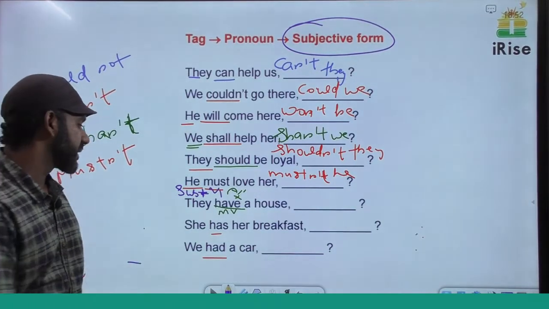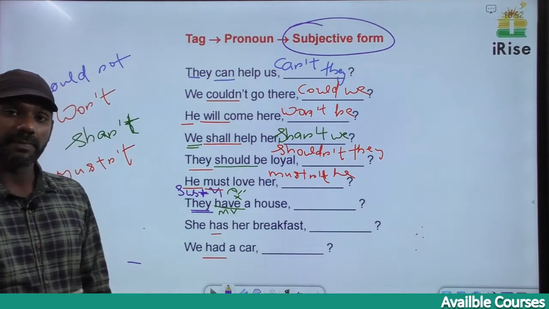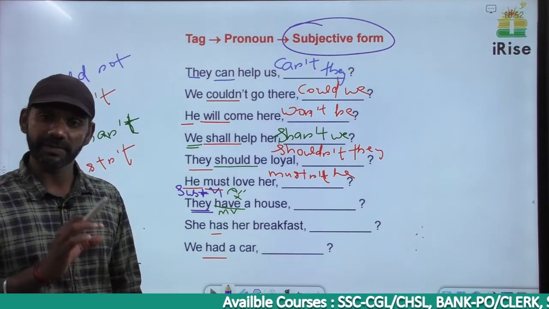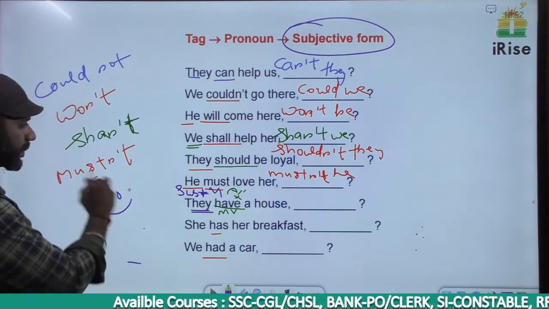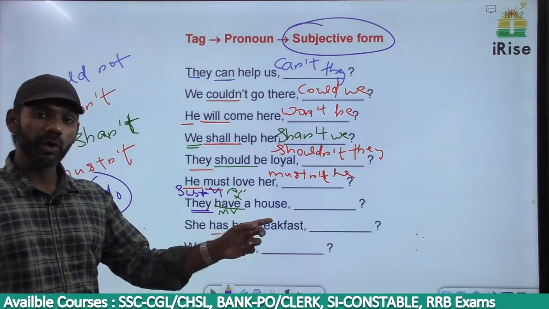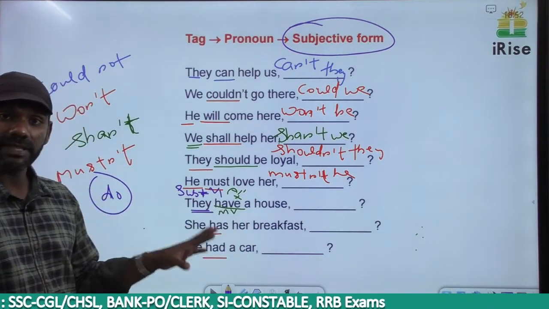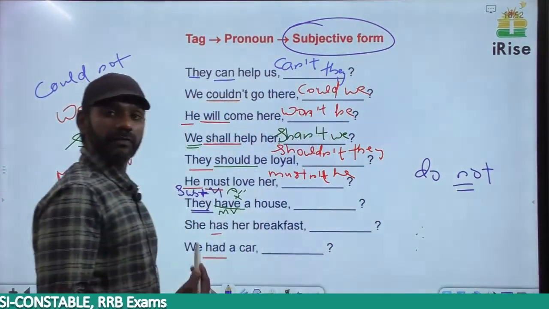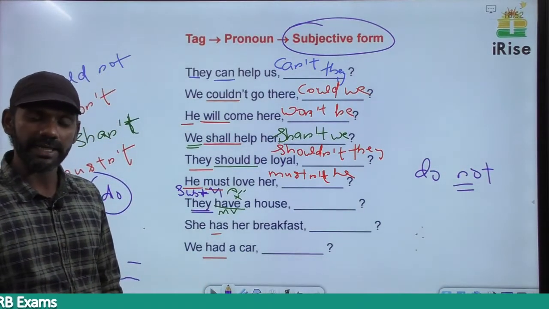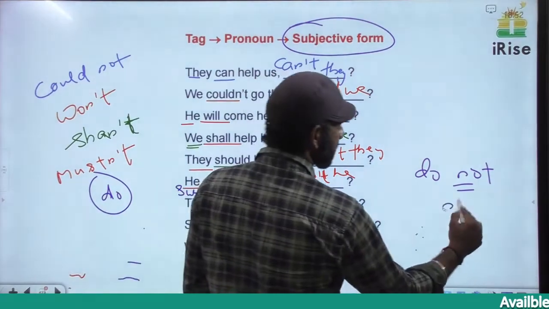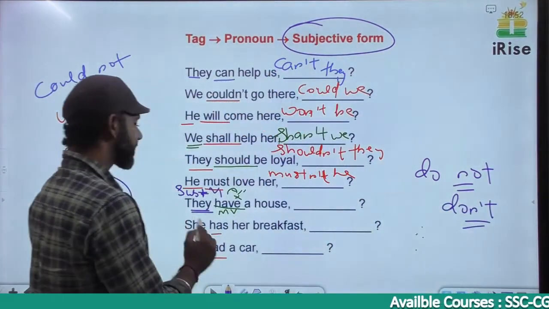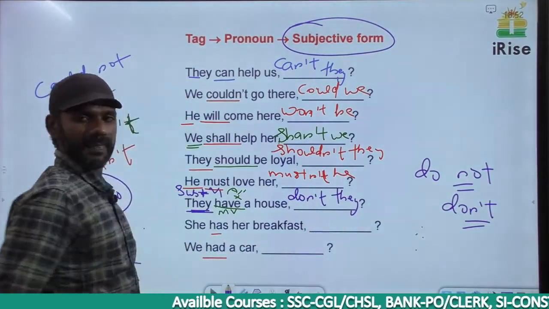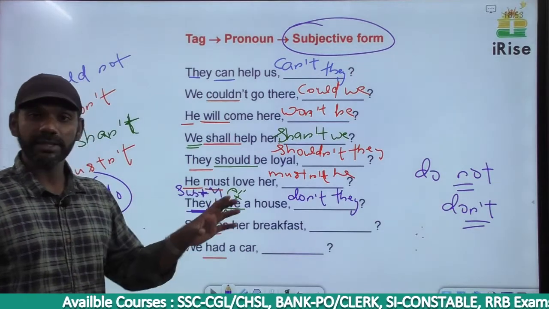What subject here? The subject here is they, plural. If the subject is plural, the verb must also be plural. So in this case, it cannot be does, it must be do, right? So undoubtedly, we have to go for do. Any negative term here? There's no negative term in the sentence, so in the tag, there must be a negative term. So do becomes do not, right? We don't use full forms in the tag, we use only short forms in the tag. What is the short form of do not? Don't. So in this case, we have to use don't. The subject is they, so the tag must be don't they. Getting it? They have a house, don't they?